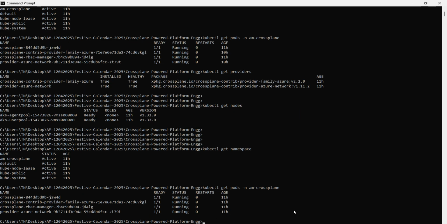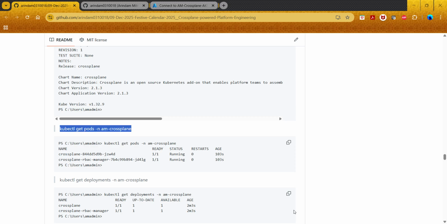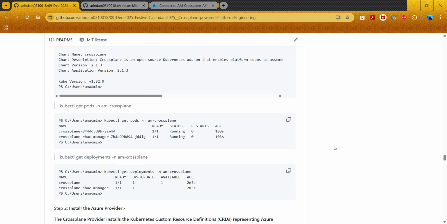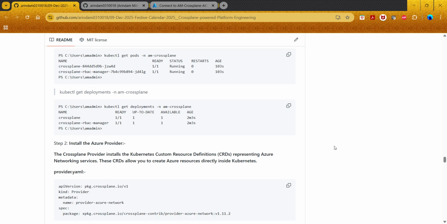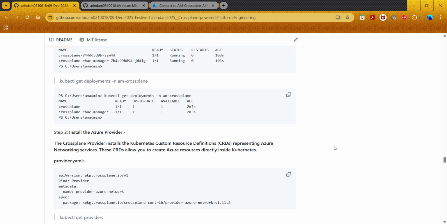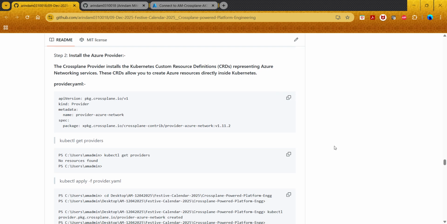So you can see that all the pods related to Crossplane are running under the namespace AM Crossplane. So these are all the Crossplane things. Then, very simply, we check the deployment. You can check the deployment, but being conscious of time, I'm just skipping it. And then you have the Azure provider.